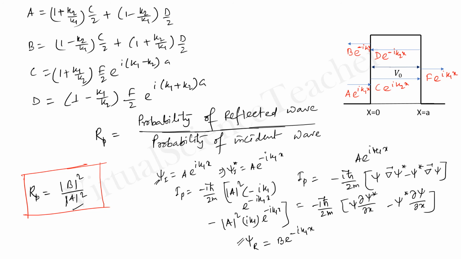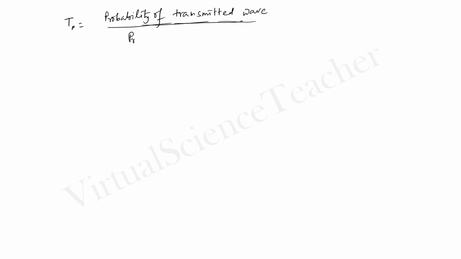Now what happens for transmission probability? In a similar way to the reflection probability, we can easily find the transmission probability. Transmission probability T can be written as the probability of the transmitted wave to the probability of the incident wave.